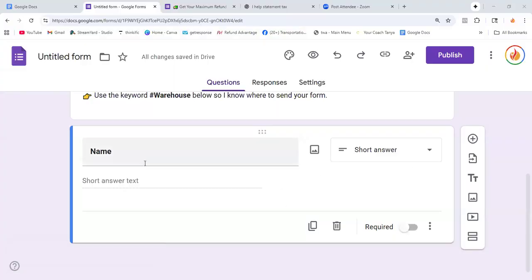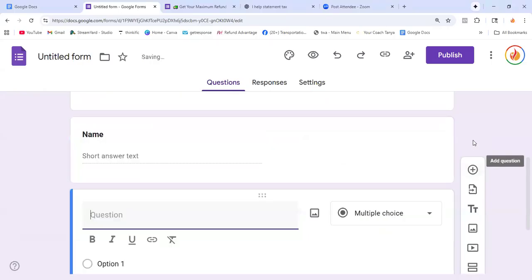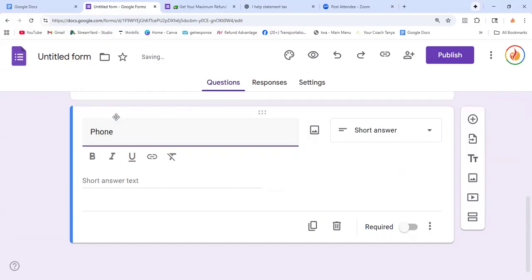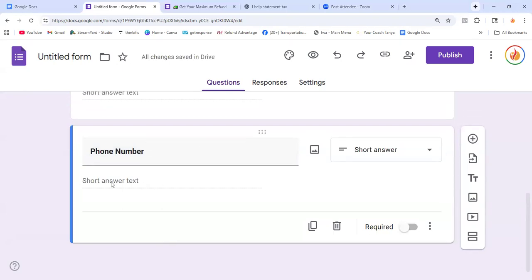All right. So I did add name. So how did we do that? I'm going to show you. Click on that plus sign, education, and you see it, education. So here at the top, we're going to put phone number. If you want to make it bold, you highlight it and click on bold. So it becomes bold.